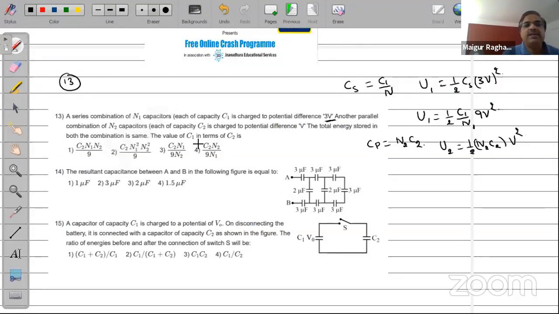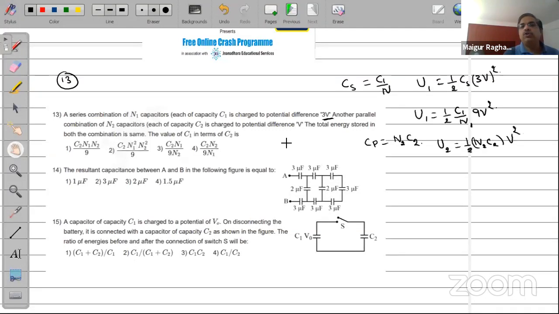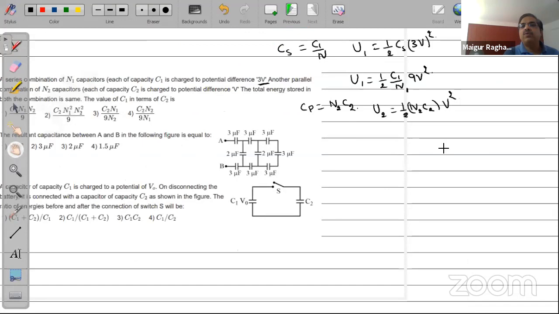They say that both of them in fact have the same energy. The total energy stored in both the combinations is the same. So hence I will have U1 equal to U2: half C1 by N1 into 9V square should be equal to half N2C2 into V square.